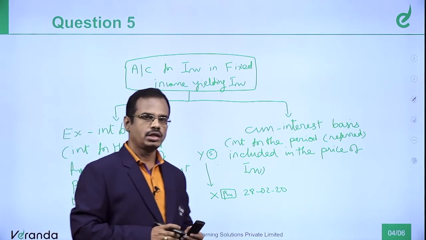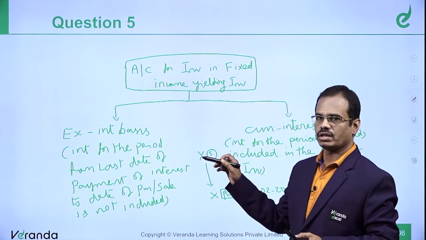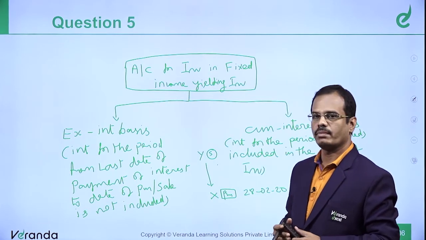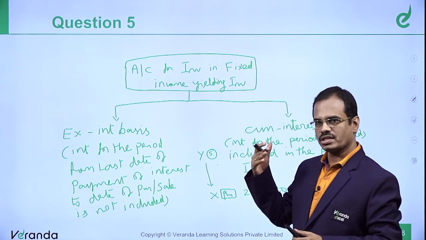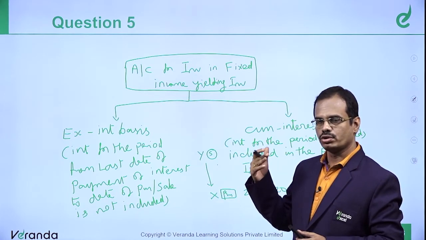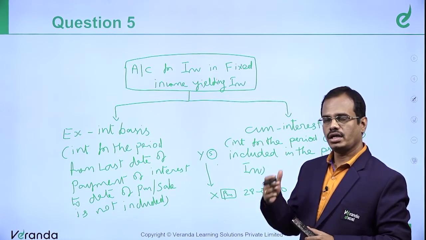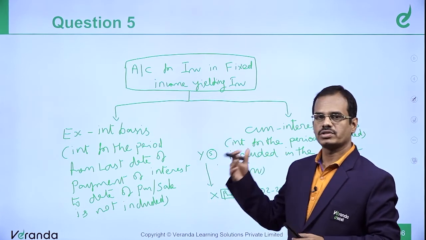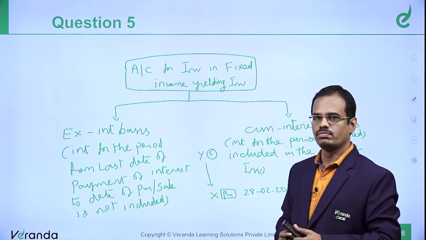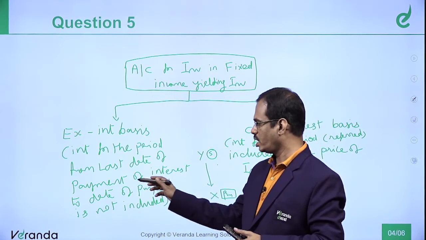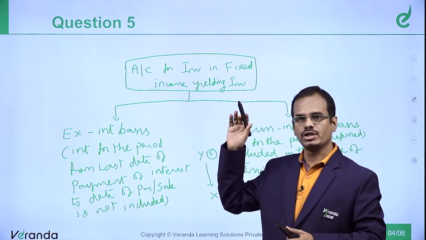Our price quoted can be either ex-interest or cum-interest. Ex-interest means the interest for the period from the date of last payment of interest immediately before the date of purchase or sale. If the purchase is on 1st of March 2020 and they paid that interest on 31st December 19, that is the gap we talk about. That is the gap, 2 months gap. So interest from the last date of payment of interest by the issuer.